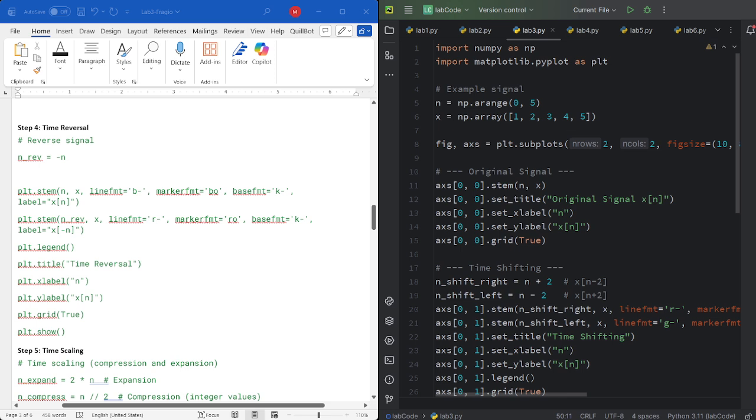The next transformation is time reversal. Here we reverse the signal by replacing n with negative n, effectively flipping it around the vertical axis. This means that the last value of the original signal becomes the first value of the reversed one. The plot shows how the signal reflects across the n equals 0 axis, changing its symmetry.